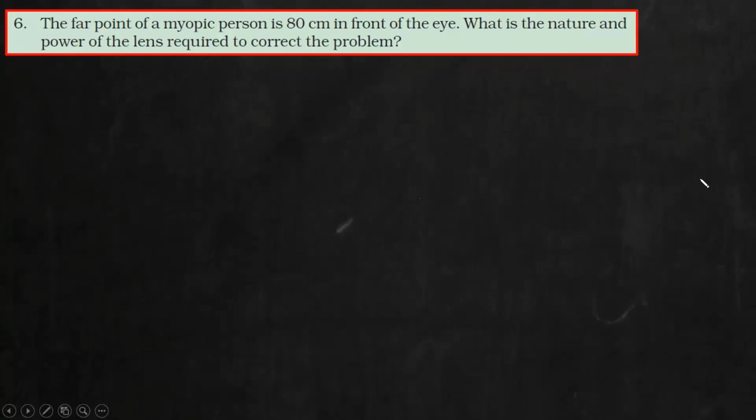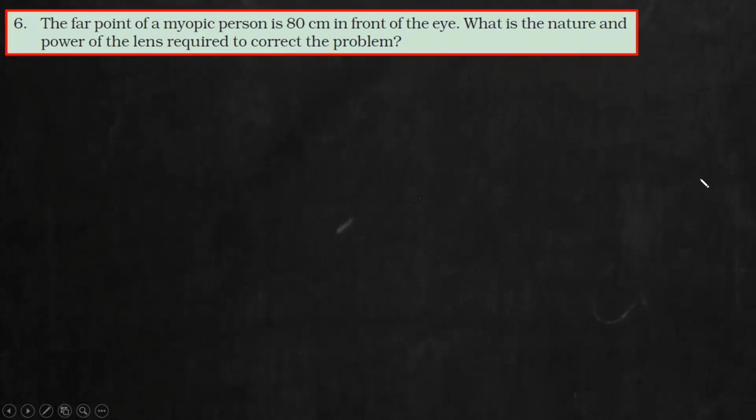Now you need to find what is the nature of the lens. Nature means what type of lens you should use. Second, whatever lens you use, find the power of the lens. So you are ideally being an ophthalmologist here. You are asked to diagnose the condition of the patient. This is what ophthalmologists do. Simple thing. They will diagnose the condition, figure out whether he is suffering from myopia or presbyopia. We will calculate the power of the lens. So you are technically being an ophthalmologist here.